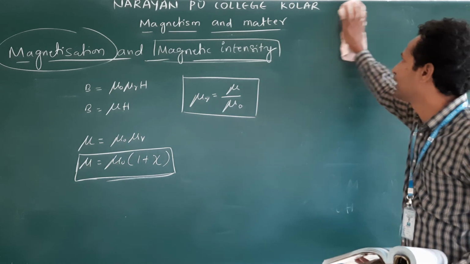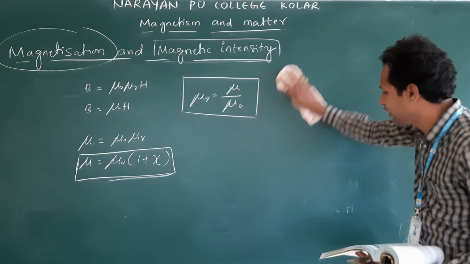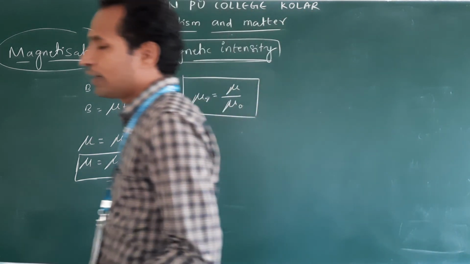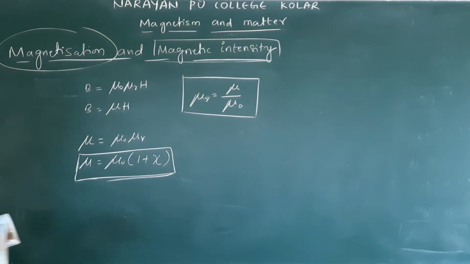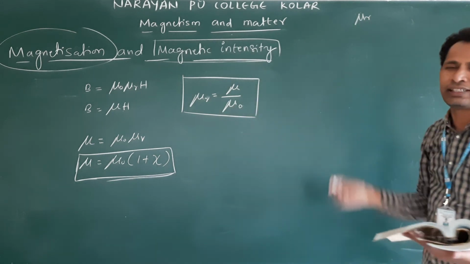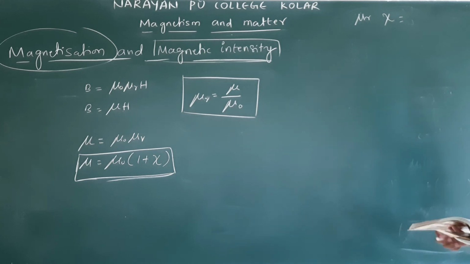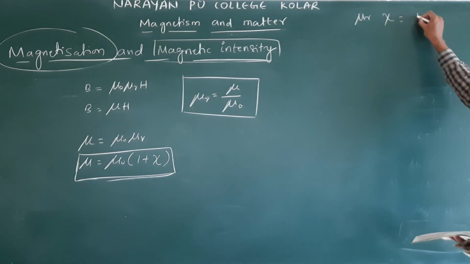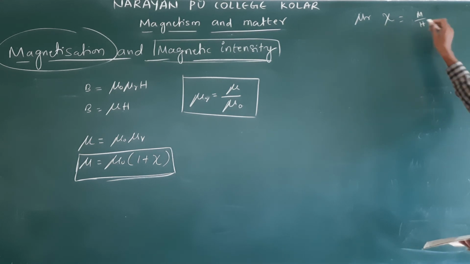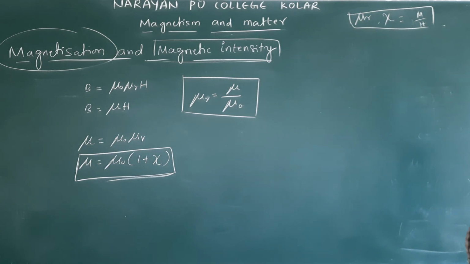Magnetization M and magnetic intensity H have the same units and dimensions, so they cancel. So these two physical quantities, mu r and susceptibility, do not have dimensions and units. How did we write the susceptibility? This is M by H. M units are same, H units are same. These two do not have units and dimensions. Clear?